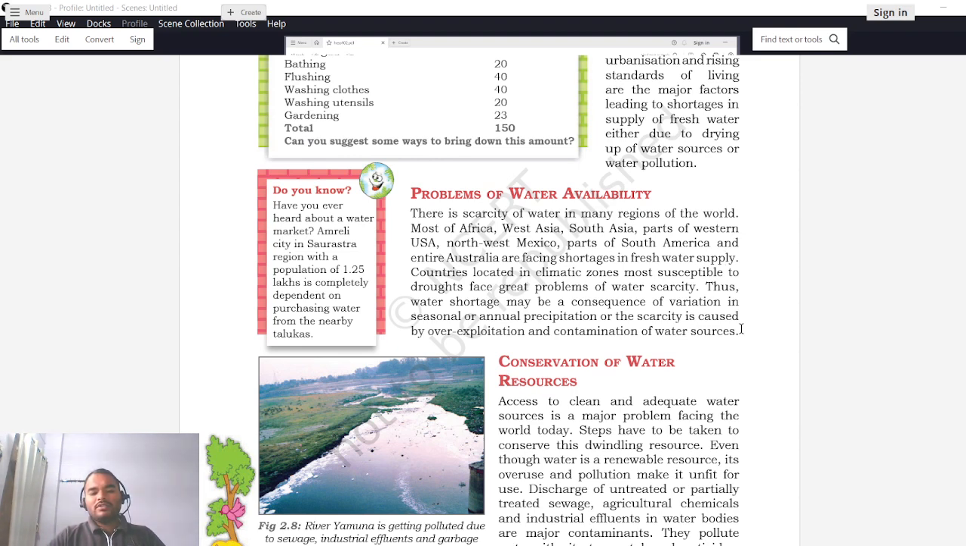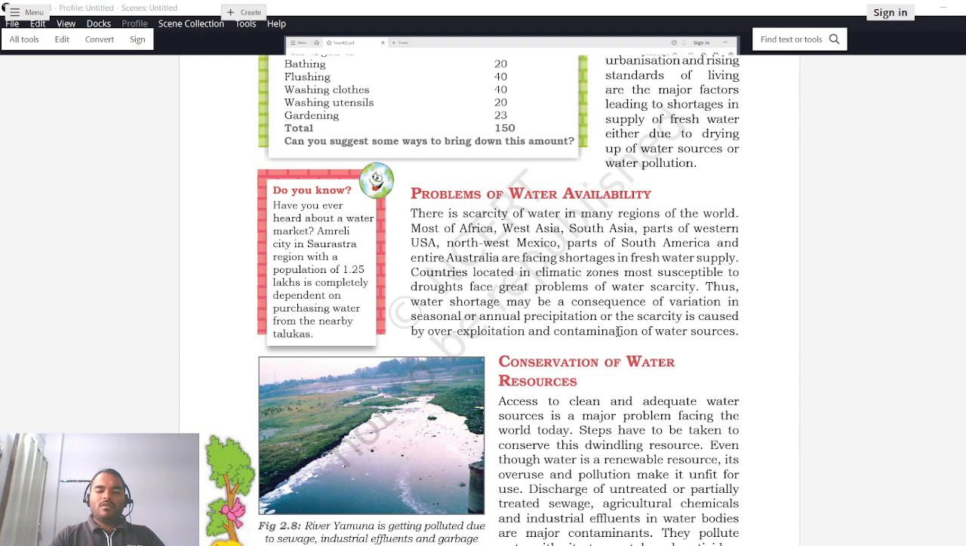And the third reason could be overexploitation. Say, for example, if there is any river or lake available and we are continuously overusing the water for agriculture, for industries, for household activities, then after some time what will happen? This water will be completely consumed. There will be no water left in the river or pond. So these are the three major reasons for water scarcity.